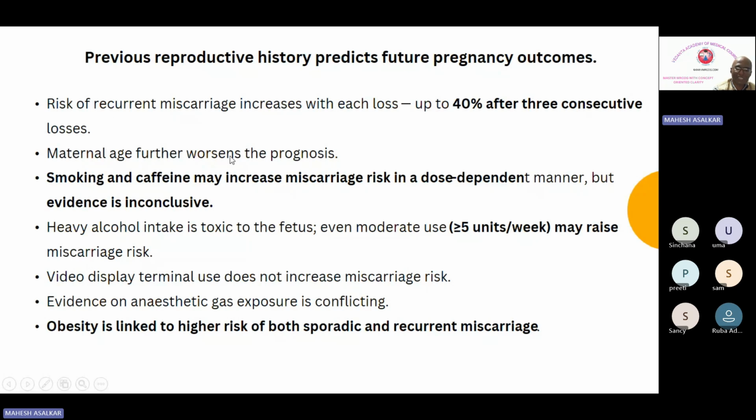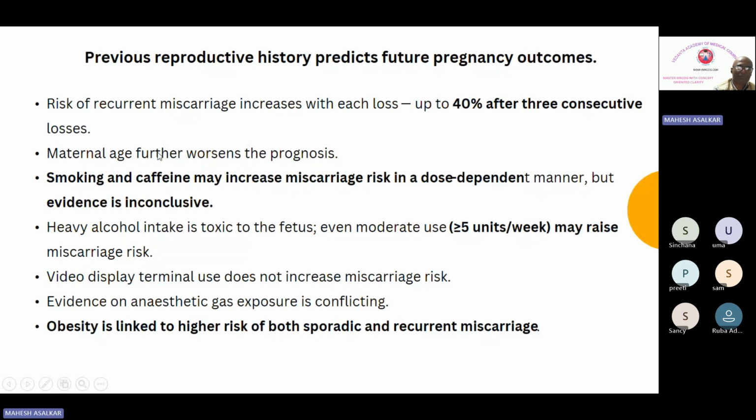Maternal age further worsens the prognosis. Smoking and caffeine may increase miscarriage risk in a dose dependent manner, but evidence is inconclusive. Heavy alcohol intake is toxic to the fetus. Even moderate use, more than 5 units per week, may raise miscarriage risk. Video display terminal use does not increase the miscarriage risk. Evidence on anesthetic gas exposure is conflicting. Obesity is linked to a high risk of both sporadic as well as recurrent miscarriage.